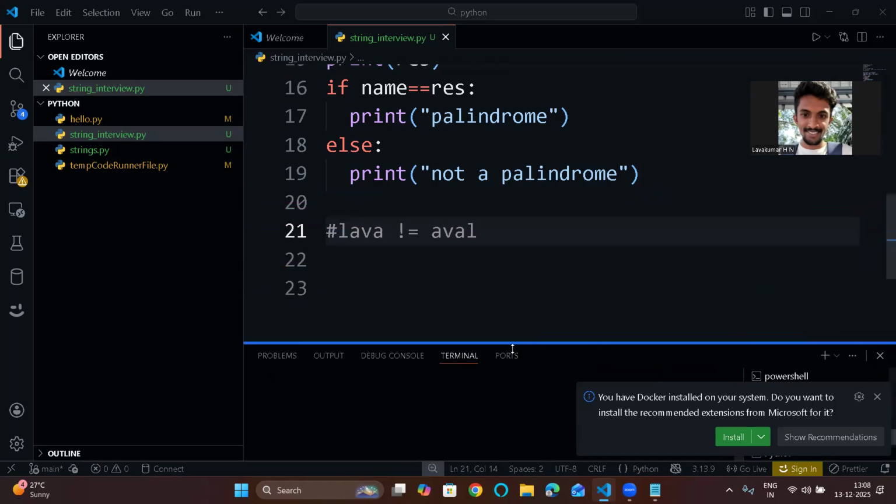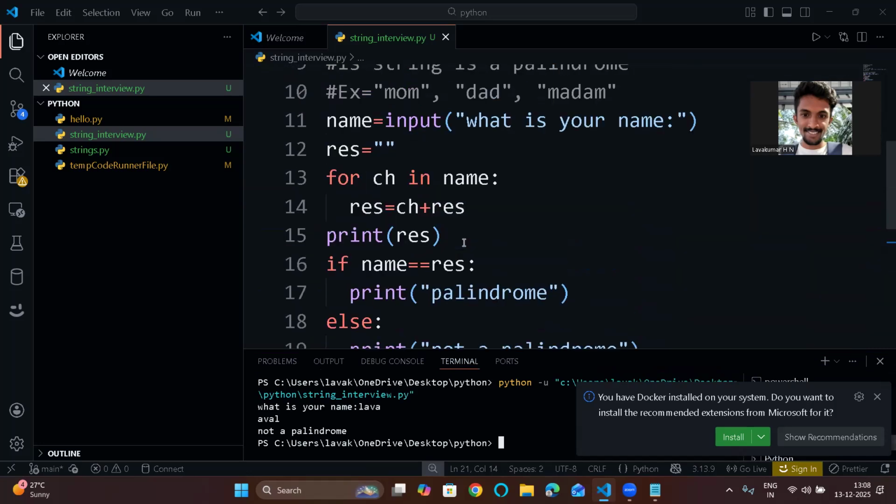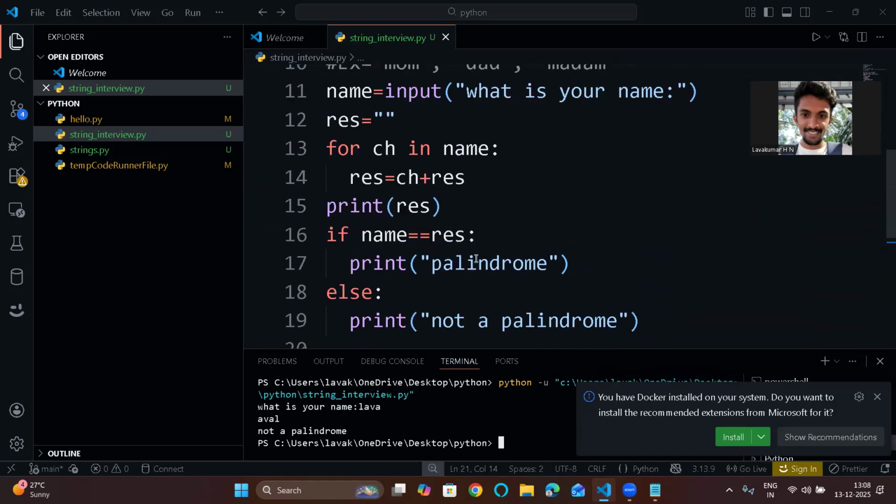So there is nothing here. This is a simple palindrome function you can write. This is a simple palindrome program that you can write in the interviews when they ask. There are some questions they will ask to reduce the time complexity or for not using for loops. That I will explain. So how can I do it without using these for loops, or how can I reduce the time complexity?